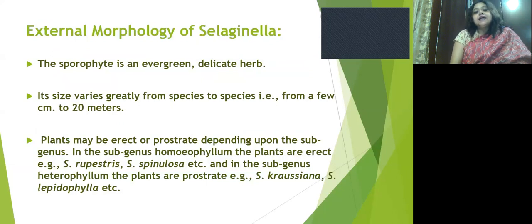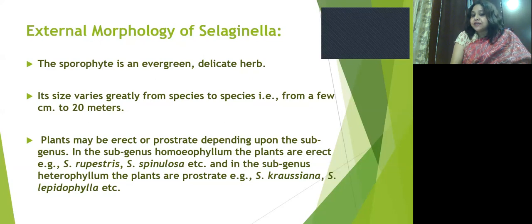It varies in size from species to species, from a few centimeters up to 20 centimeters. Plants may be erect or prostrate depending on the subgenus.